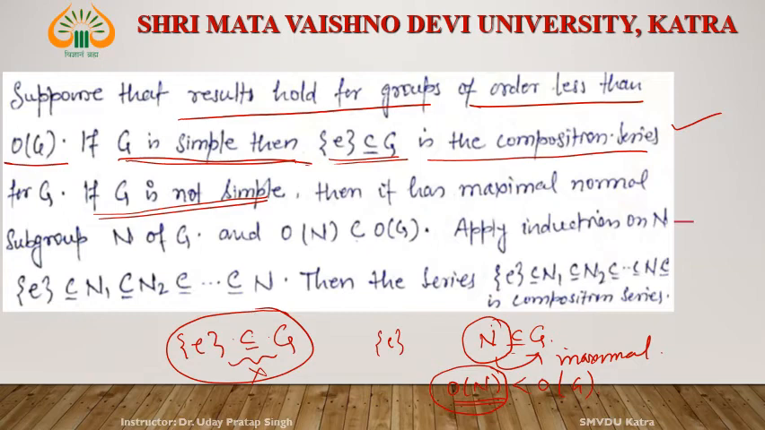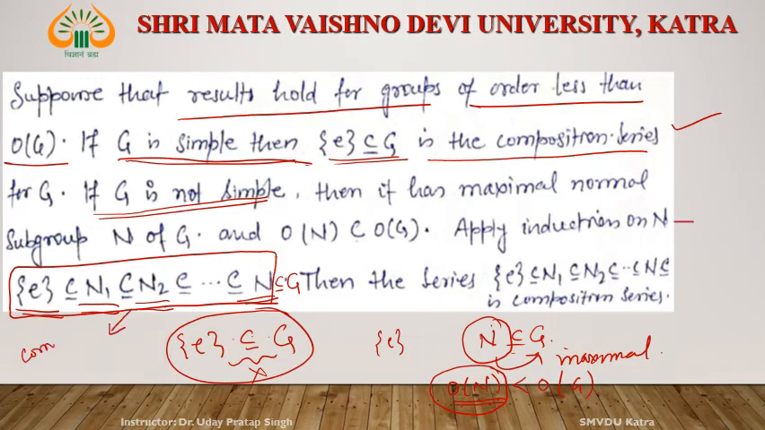Let us call this normal series E is a subgroup of N1, a subgroup of N2, and so on, a subgroup of N. But what is N? N is maximal, then between G and N there is no subgroup. From here to here, this is a composition series for capital N. But if we add one more element, that is G, between N and G we know that there is no normal subgroup, right?